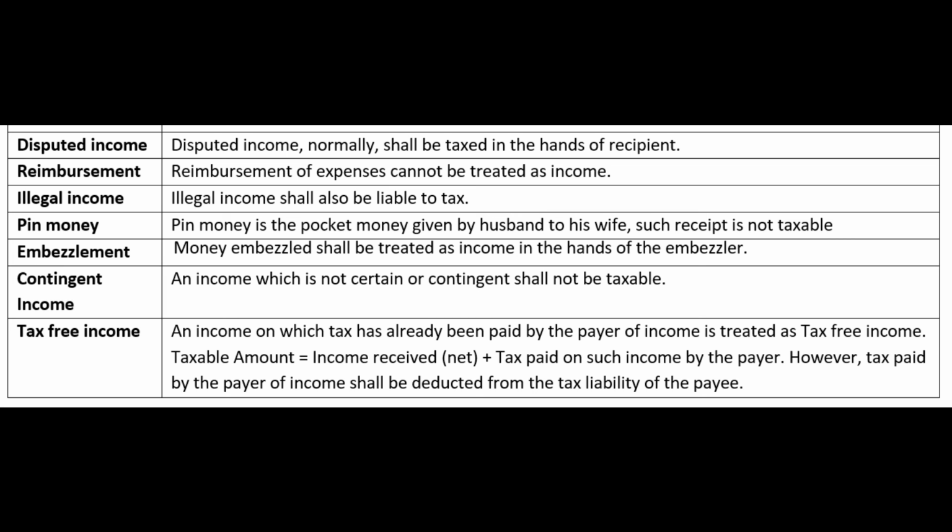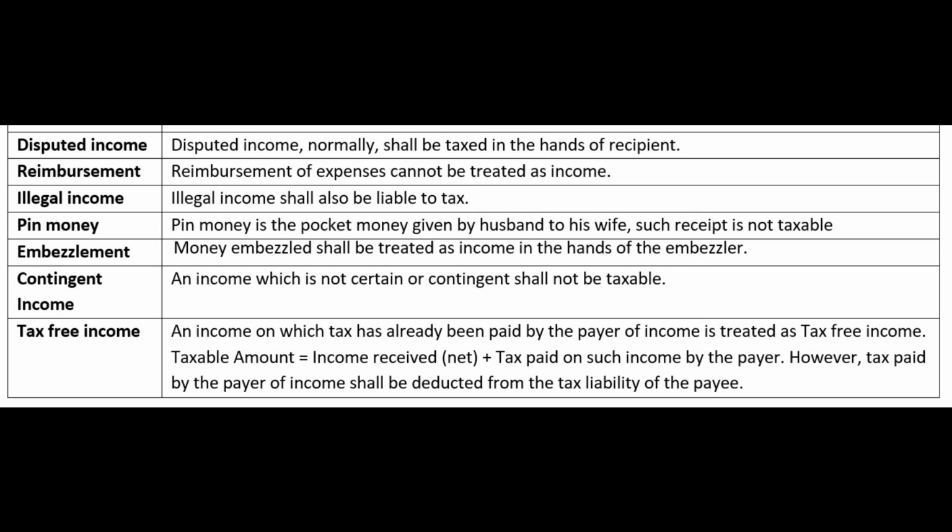Income is under dispute. It all doesn't matter. When there is a disputed income, let that dispute be settled in the court whenever it wants. The Income Tax Act has nothing to do with those disputes. It will simply say, whoever is the recipient, you pay the tax for the income that you have received. Whether you are a legal owner or not, whether you are legally receiving that income or not, that doesn't matter. So the Income Tax Act, very particularly speaking, goes by substance over form. The legal form is irrelevant for the Income Tax Act.